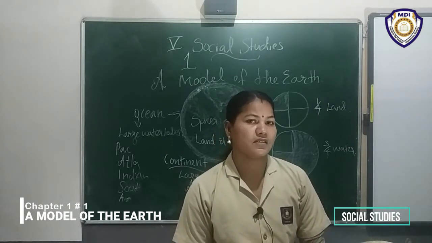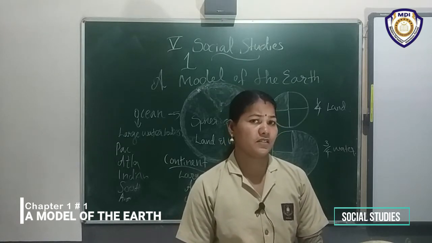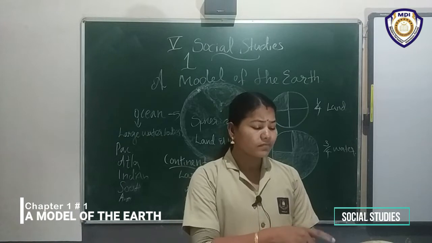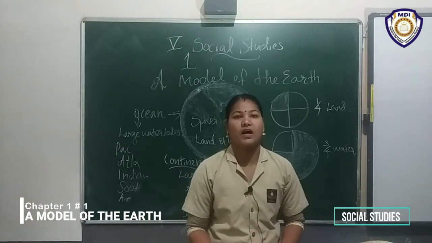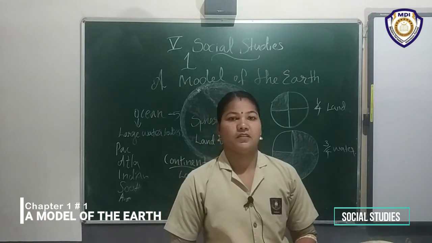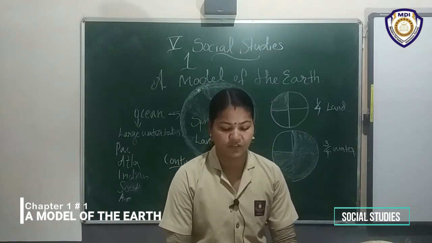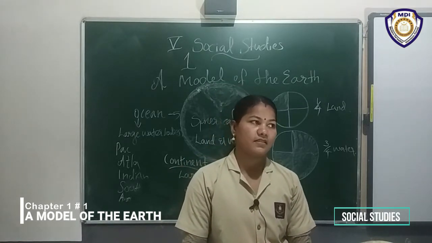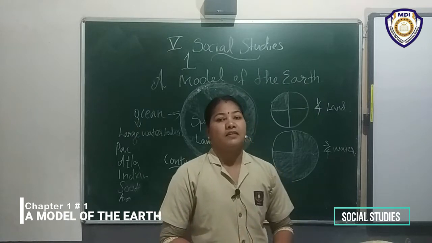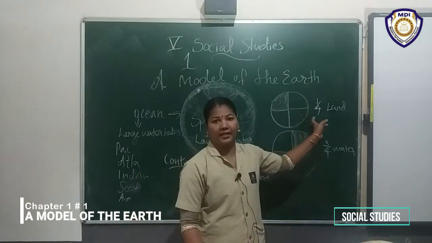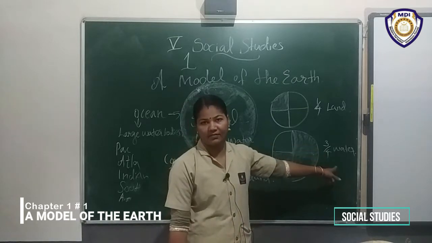Then we discussed the use of a globe. For what purpose do we study with the help of a globe? With the help of a globe, we know the shape, size and location of all the land areas. We know that 1/4 part is land area and 3/4 part is water.